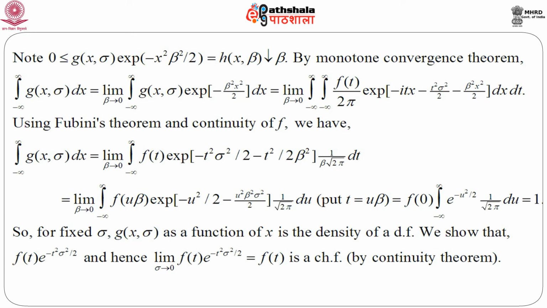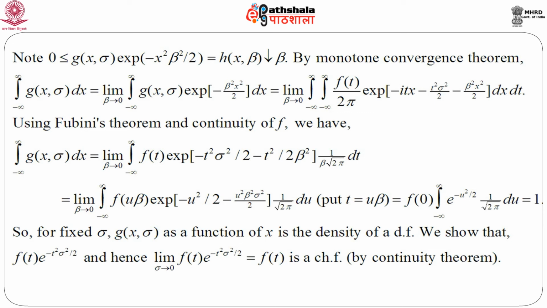And immediately we can observe that if beta goes to 0, then u beta goes to 0. So, f of u beta becomes f of 0, and hence this is independent of u, so it comes outside. If you again put beta equals 0 in the exponent part, then u square beta square sigma square by 2 becomes 0. So, we are only left with e to the power minus u square by 2 into 1 by root 2 pi du.